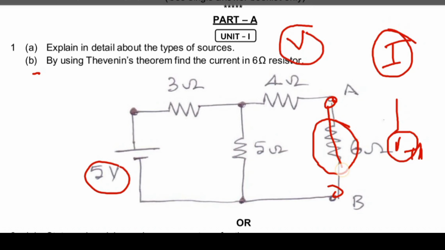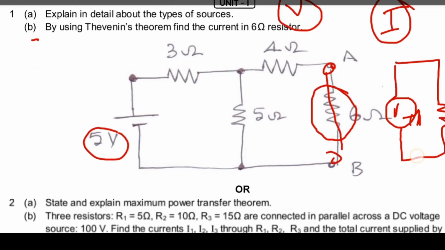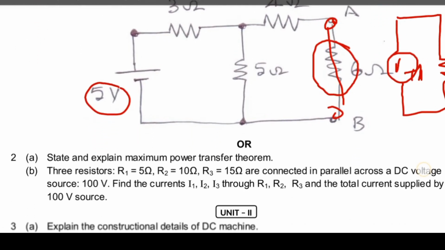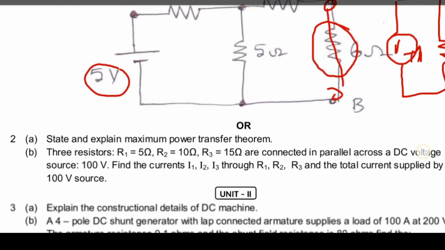After that, short circuiting the source, we calculate Thevenin's resistance and draw the equivalent circuit. After that, we can calculate the current through the 6 ohm resistance. That is Thevenin's theorem. You can check this playlist; I gave the description also, on how to remember Thevenin's theorem. The superposition theorem they will also ask according to the syllabus.